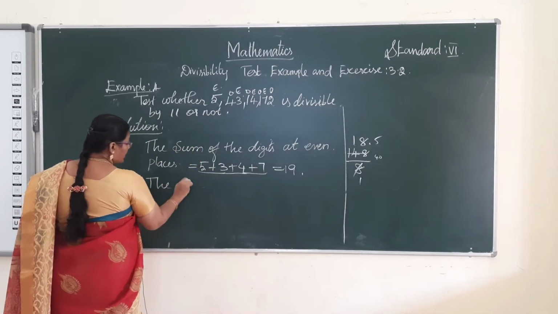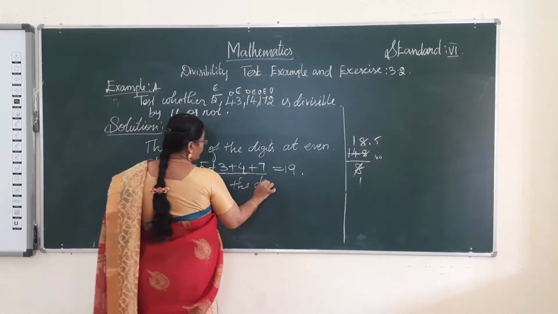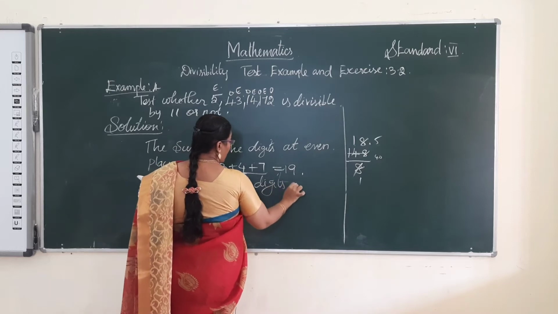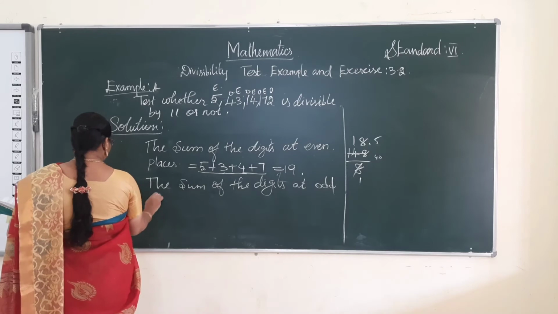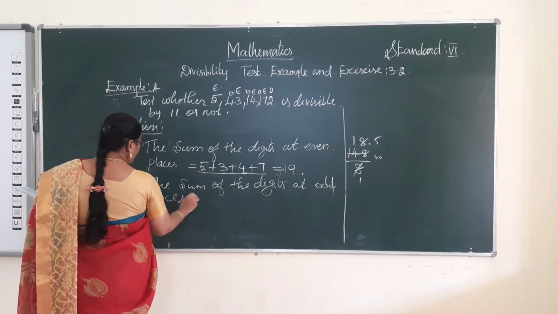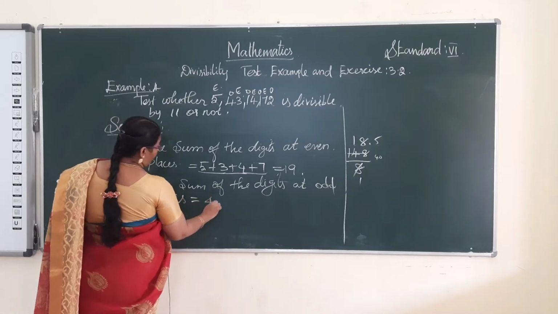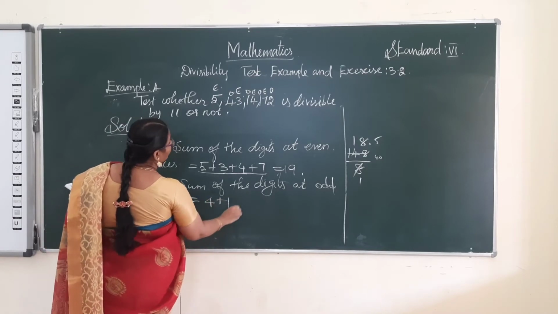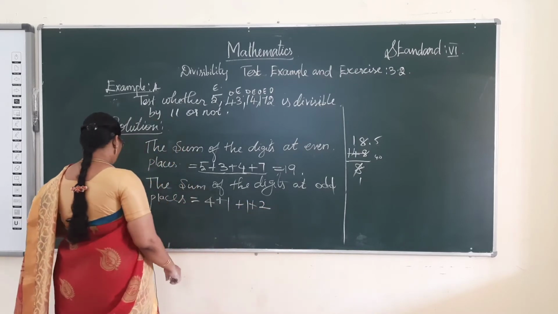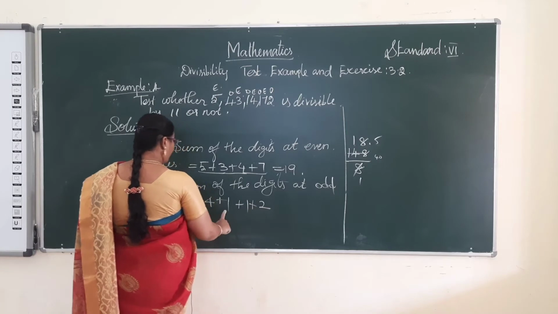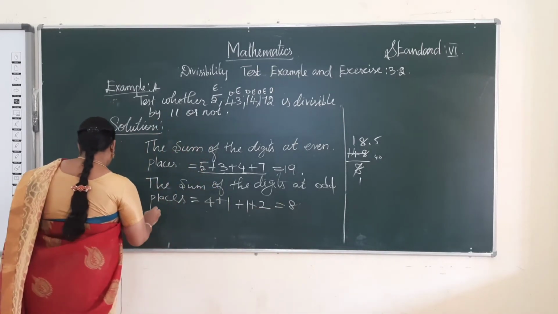And next, the sum of the digits at odd places is equal to, what are the odd places? 4, 1, 1, 2. 4 plus 1 plus 1 plus 2, 5, 6, 8.